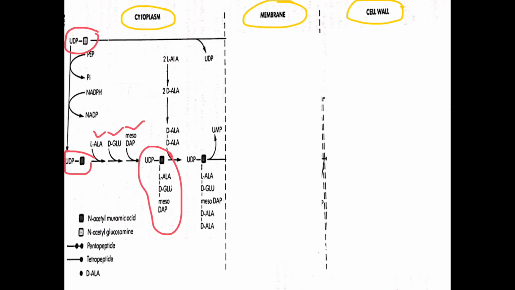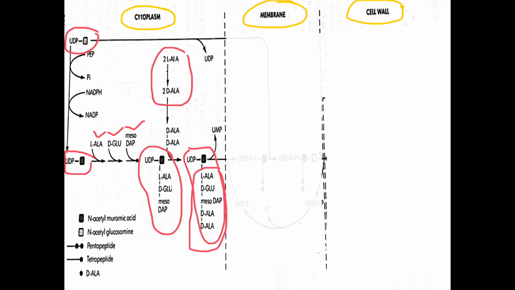Then in the next step, 2 D-alanine are added further and we will get this molecule, which now has a pentapeptide. So N-acetylmuramic acid with a pentapeptide is formed. What will happen next? This is transferred into the membrane.